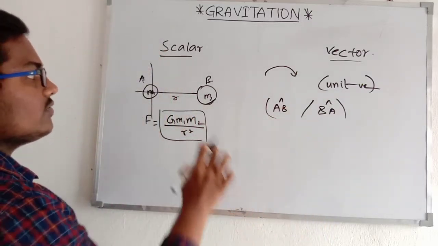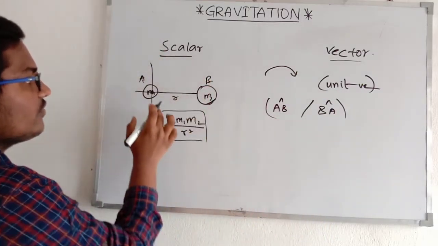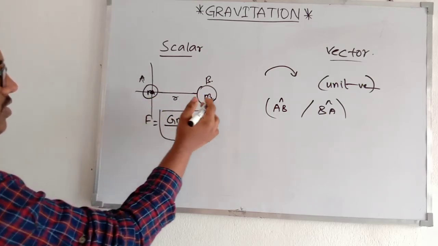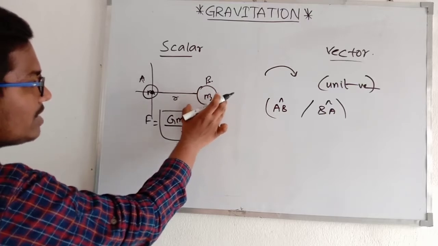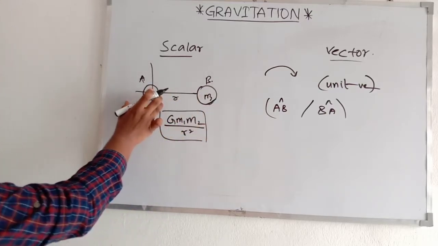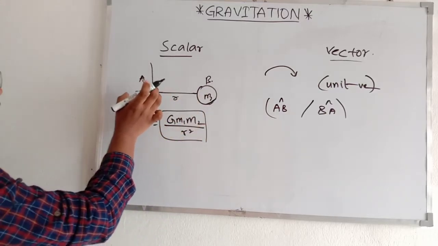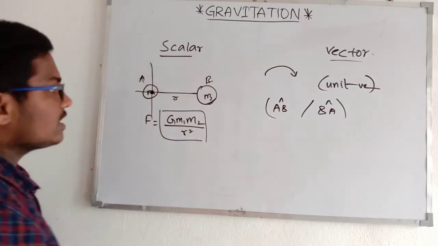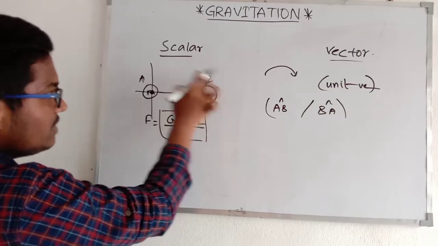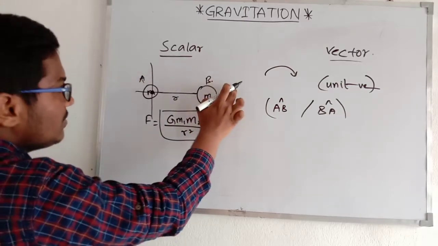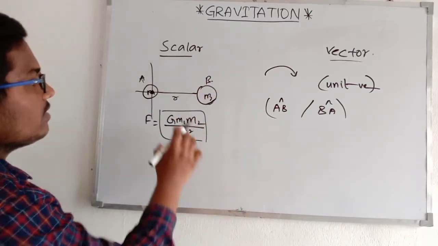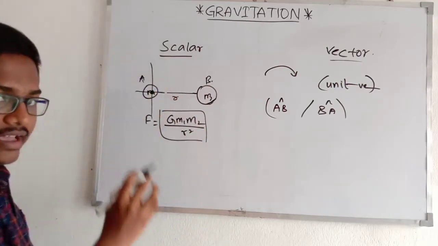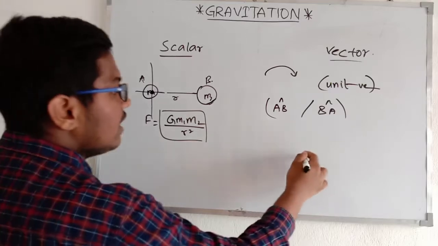So the direction of the gravitational force: when you are at this mass and you are going to calculate the force applied by this mass on this mass, there are two possible cases, AB cap or BA cap. AB cap means the force exerted by mass B on mass A, because the gravitational force is an attractive force.